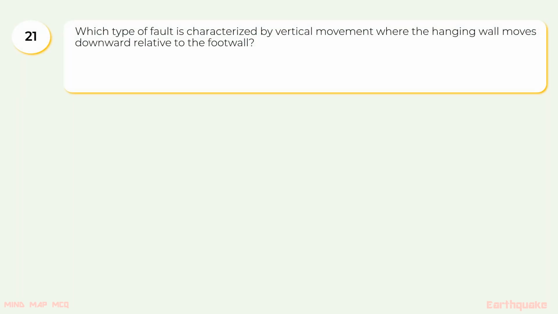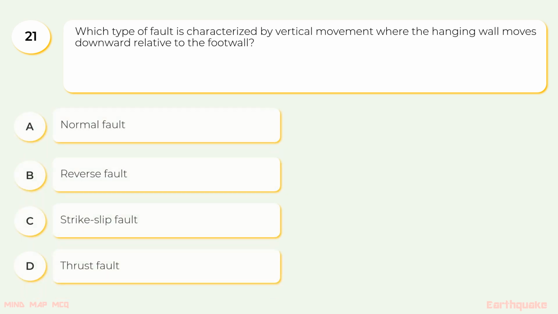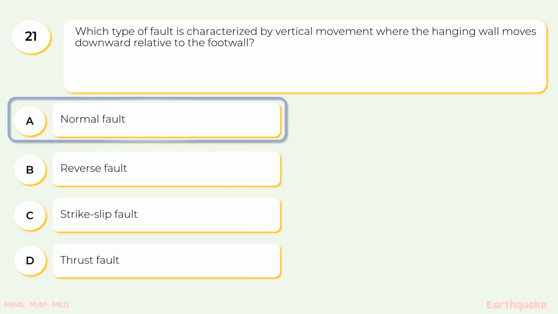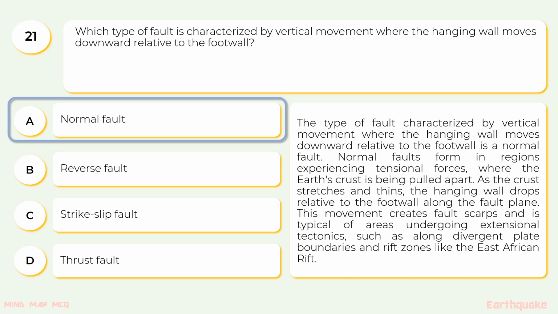21. Which type of fault is characterized by vertical movement where the hanging wall moves downward relative to the footwall? The options are A. Normal fault, B. Reverse fault, C. Strike slip fault, and D. Thrust fault. The correct option is A. Normal fault. The type of fault characterized by vertical movement where the hanging wall moves downward relative to the footwall